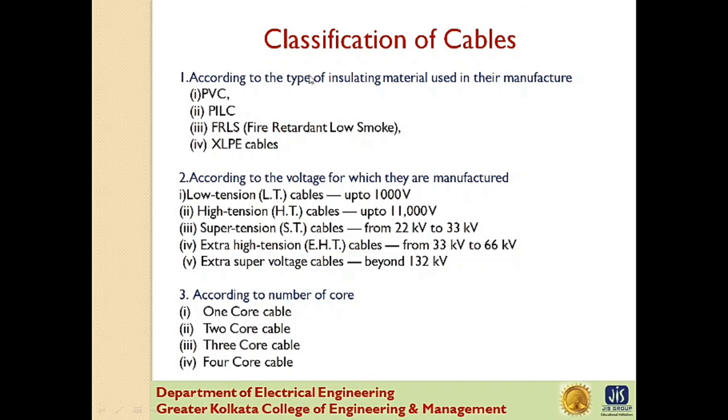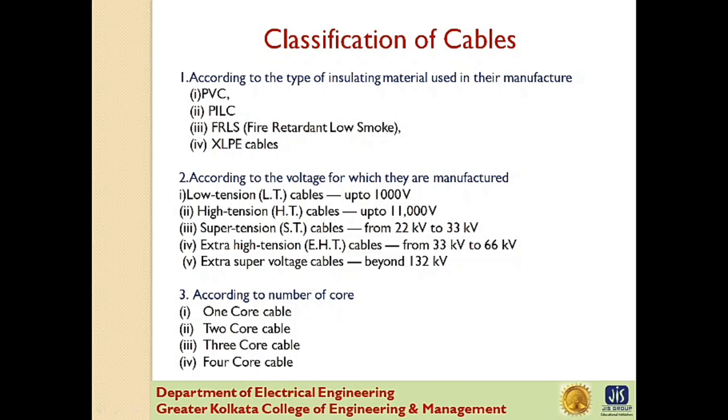First, according to type of insulating material, then according to voltage, and last one according to number of core. According to type of insulating material, it is classified into PVC, PILC, FRLS or XLPE cables. According to voltage, it is classified into low tension cables, high tension cables, super tension cables, extra high tension cables and extra super voltage cables.